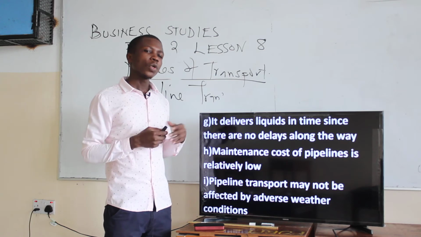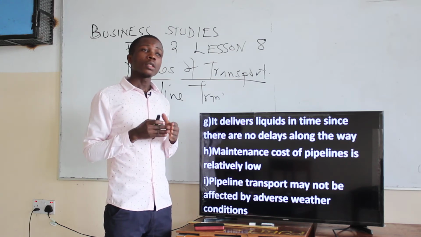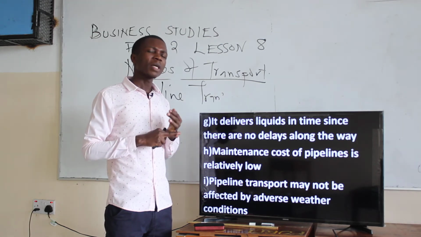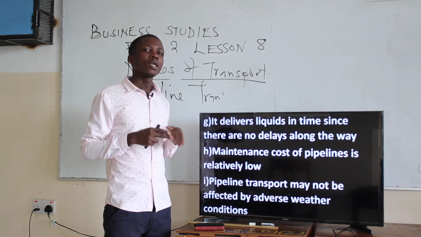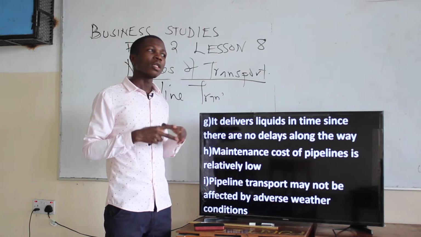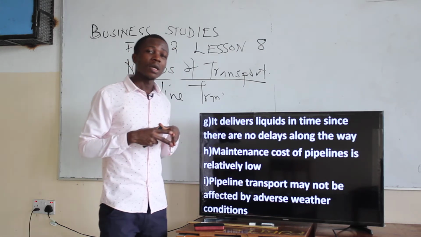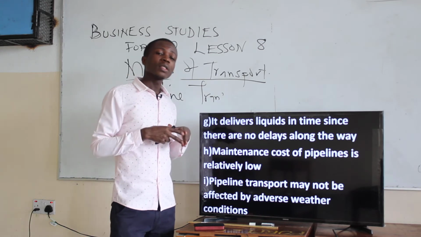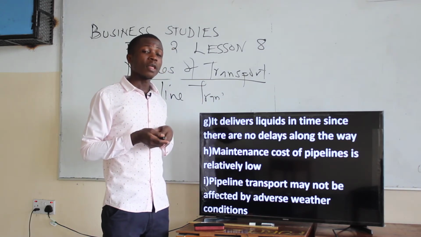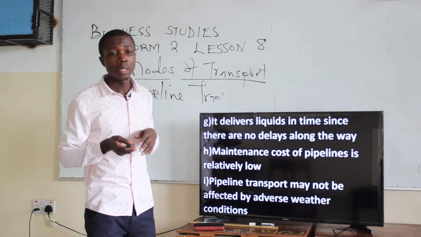Since there are no delays along the way, it always delivers in time because it is being pumped by pressure. There is force of gravity. There is a machine pumping that oil and that gas. So it always reaches its required place in time, because there is no delay along the way.